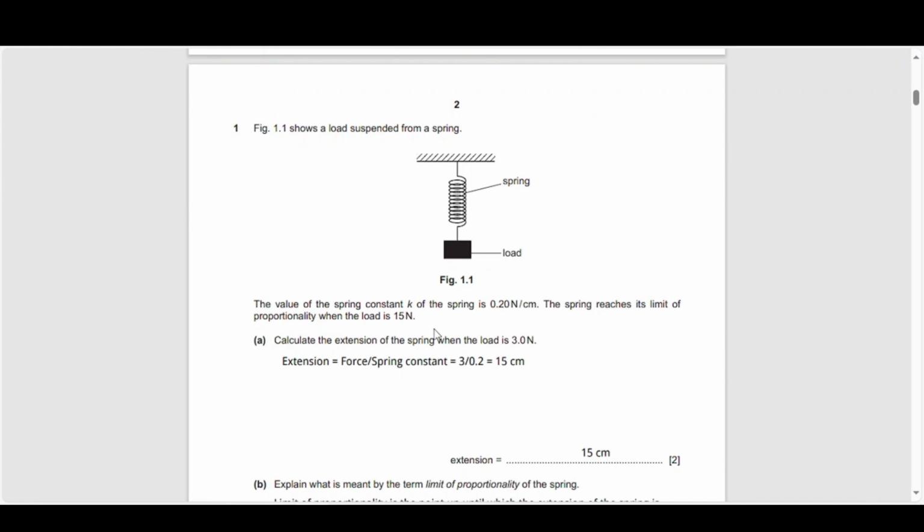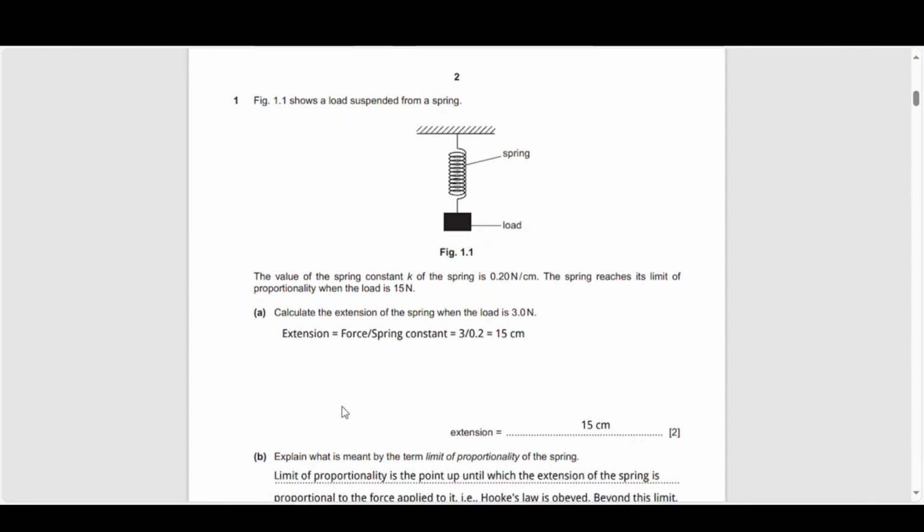The spring reaches its limit of proportionality when the load is 15 newtons. So you've got 0.2 newtons per centimeter, and it reaches its limit of proportionality at 15 newtons. Calculate the extension of the spring when the load is 3 newtons. So the force is equal to the spring constant multiplied by the extension. Essentially, we want to calculate the extension, which means it's going to be the force divided by the spring constant. So here we know the force, we know the spring constant, and if we divide the force by the spring constant, we get a value of 15 centimeters. So if you add a weight of 3 newtons to the spring, you will get an extension of 15 centimeters.